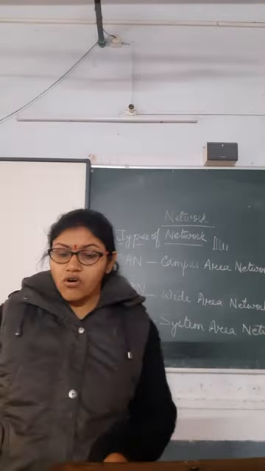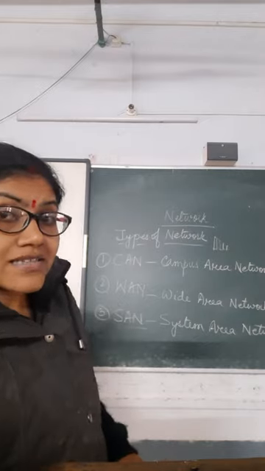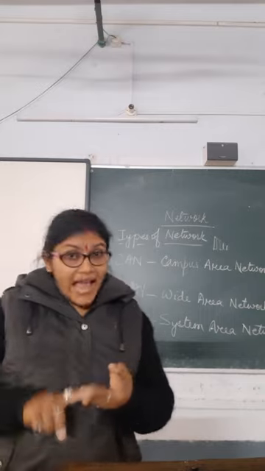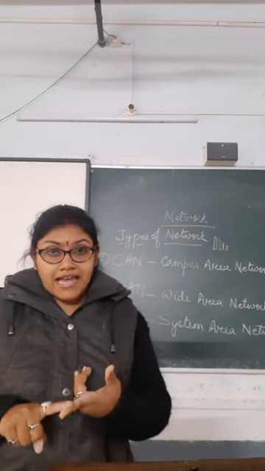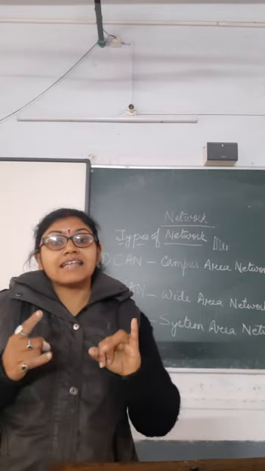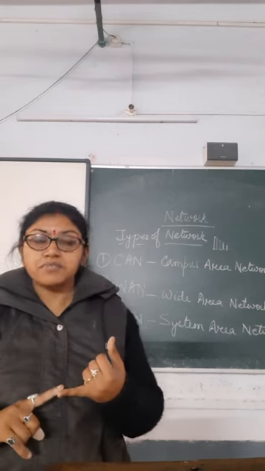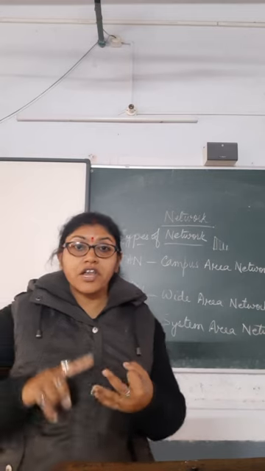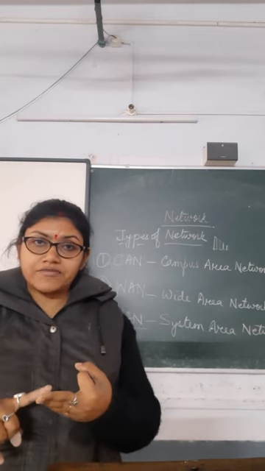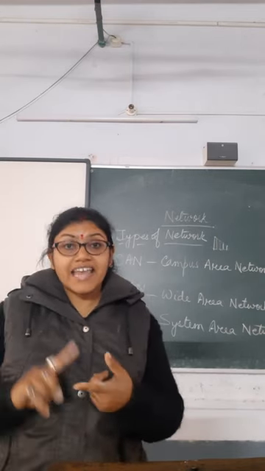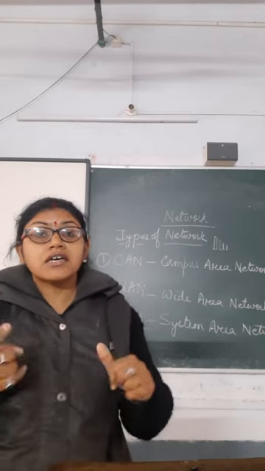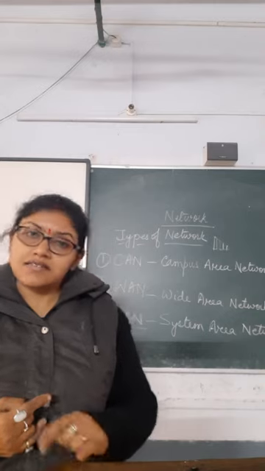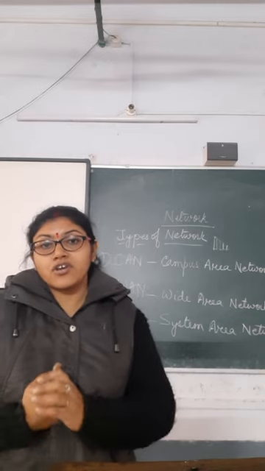Okay, so all the types of networks are clear. There are 6 types: PAN, LAN, MAN, CAN, WAN and SAN. PAN, personal area network. LAN, local area network. MAN, metropolitan area network. CAN, campus area network. WAN, wide area network. And SAN, system area network. So I think you have understood all this.